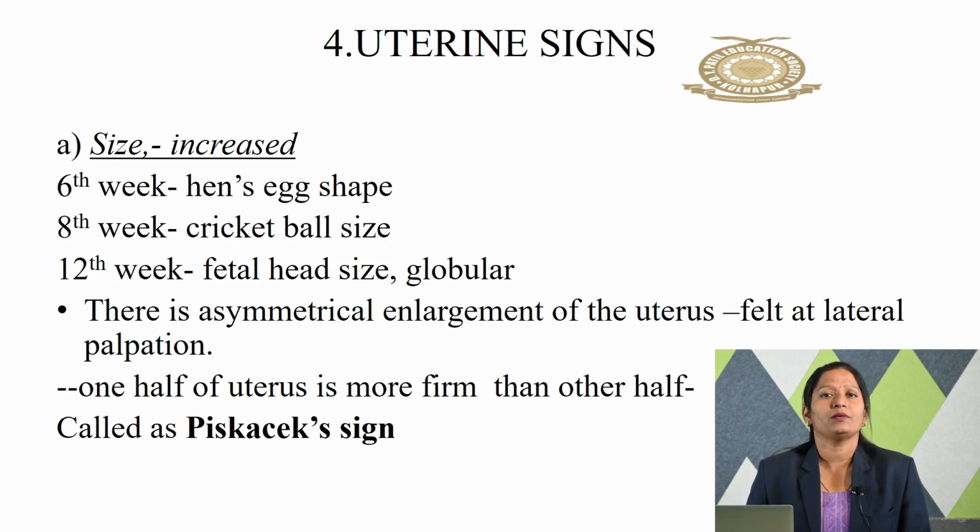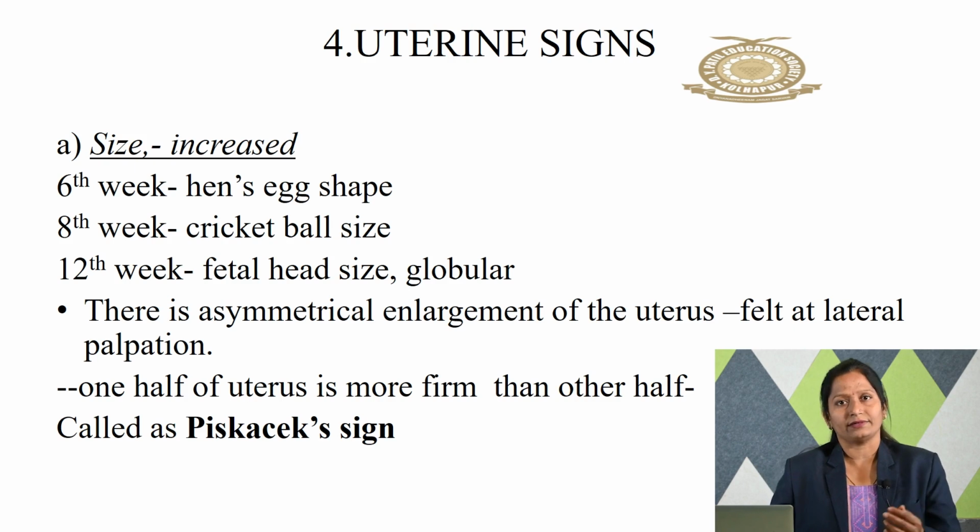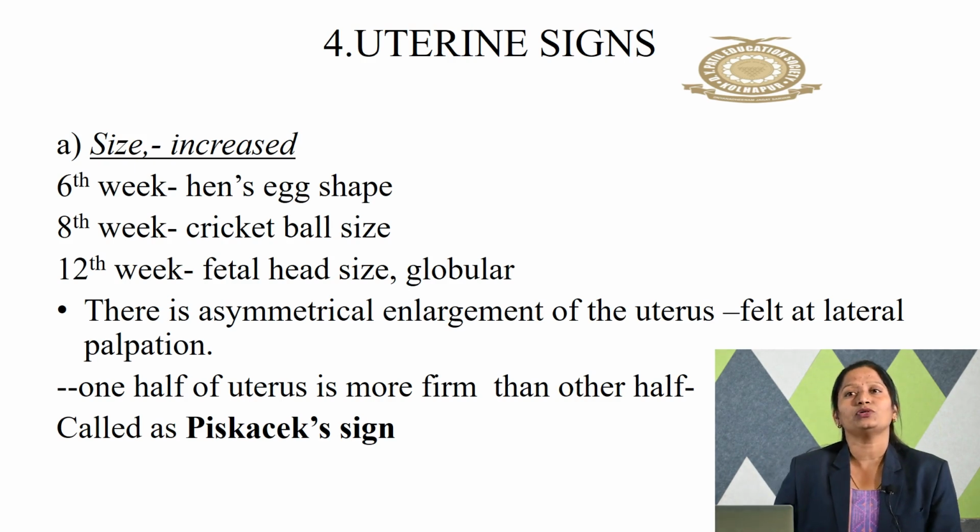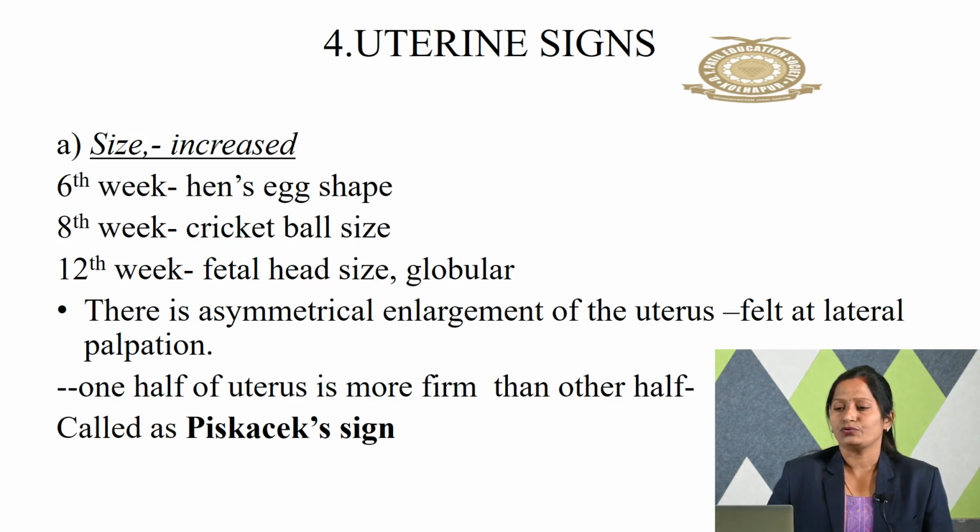The next one, there will be a uterine sign. The size is increased. The uterine size at the 6th week is equal to a hen's egg. At the 8th week, it will be equal to a cricket ball. At the 12th week, it will be equal to the fetal head size, and it becomes globular. As the weeks increase, enlargement of the uterus takes place. One half of the uterus is more firm than the other half, and that is called the Piskacek sign.